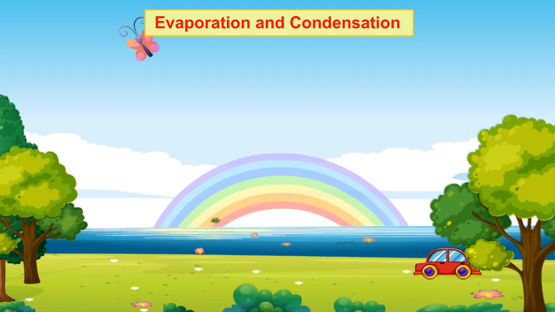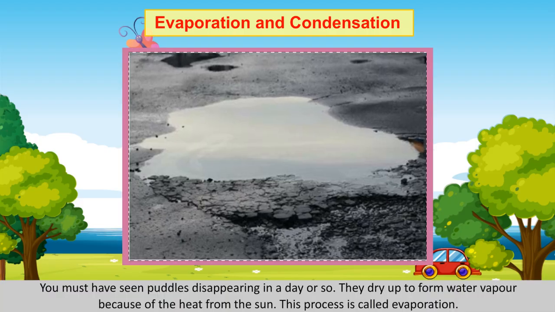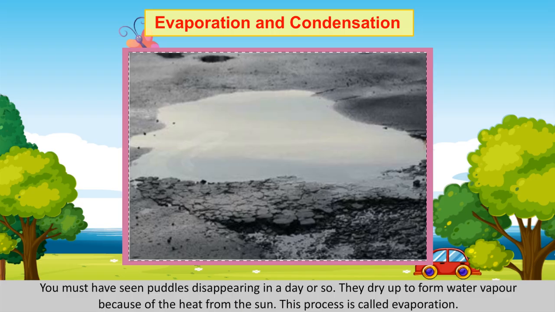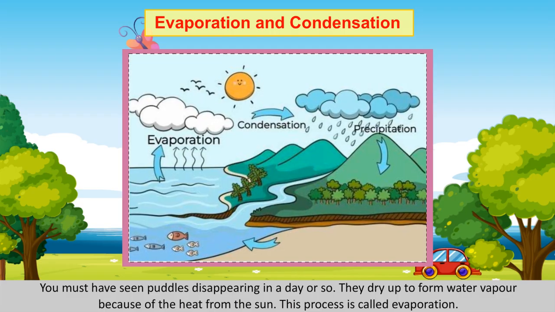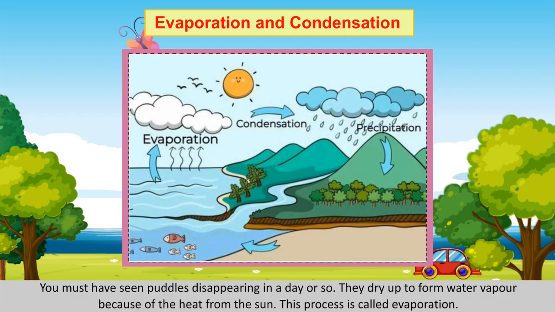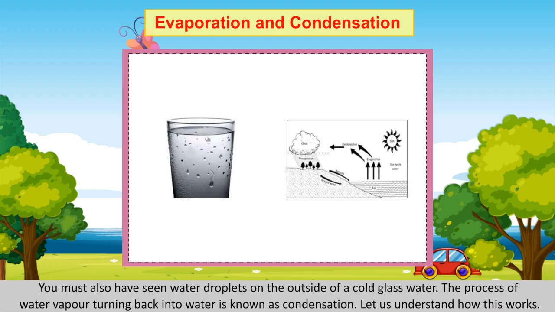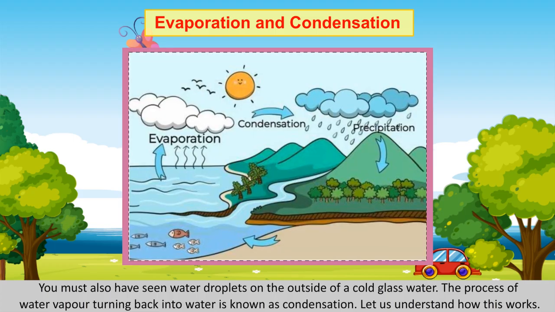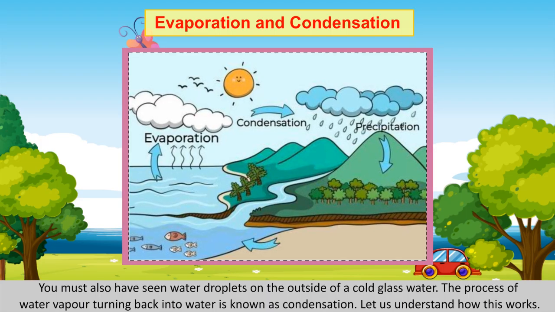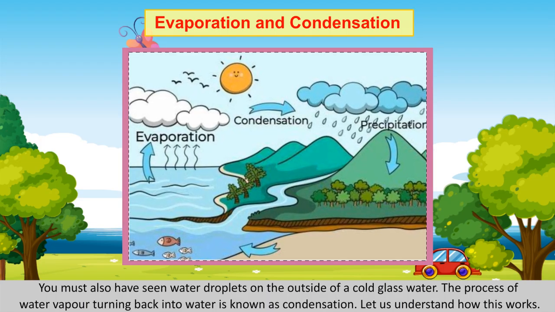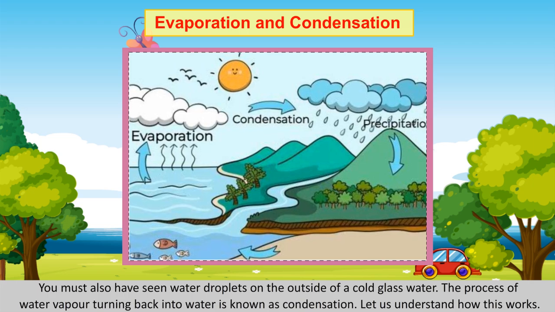Evaporation and condensation. You must have seen puddles disappearing in a day or so. They dry up to form water vapor because of the heat from the sun. This process is called evaporation. You must have also seen water droplets on the outside of a cold glass of water. The process of water vapor turning back into water is known as condensation. Let us understand how this works.